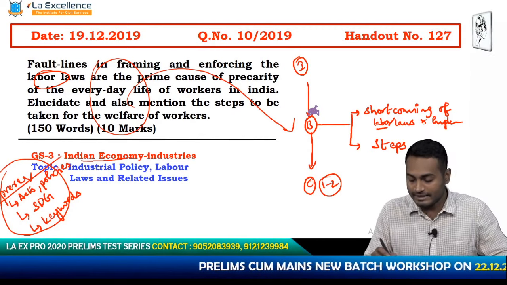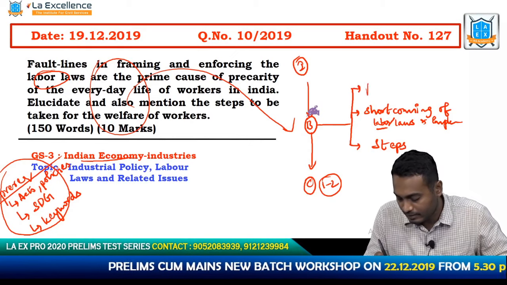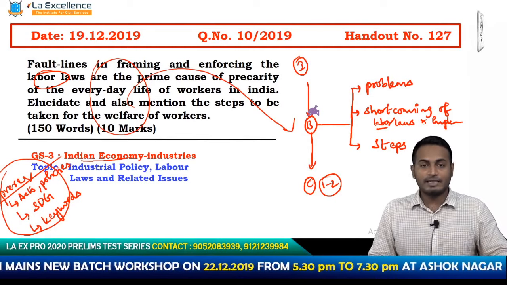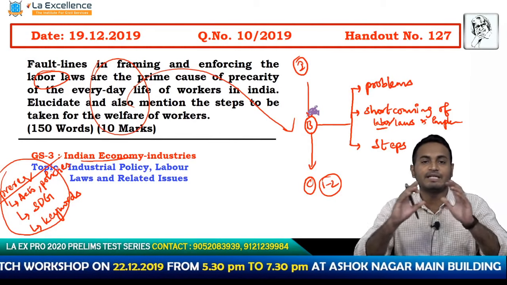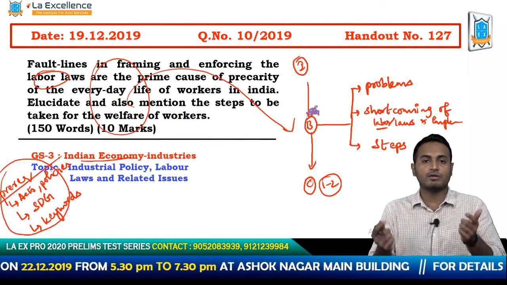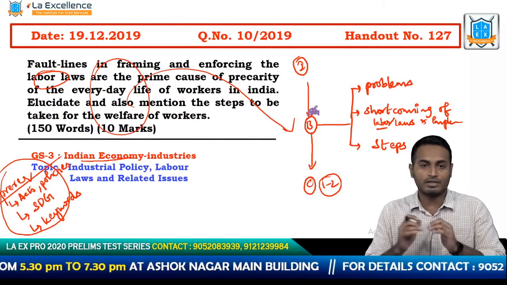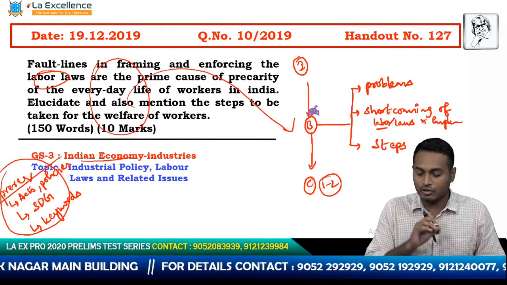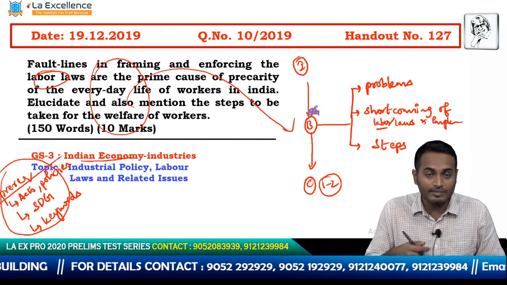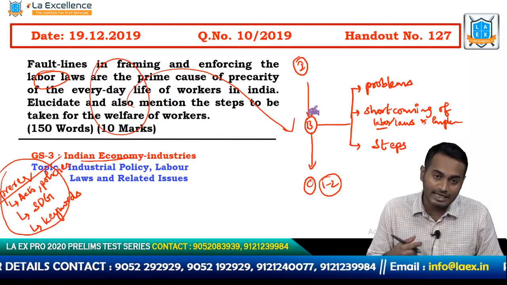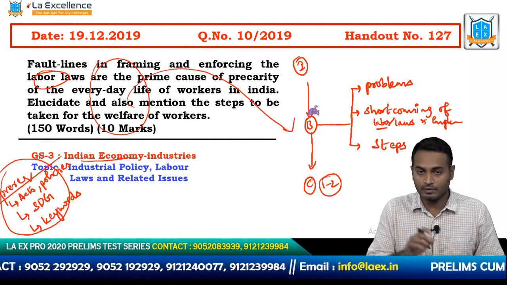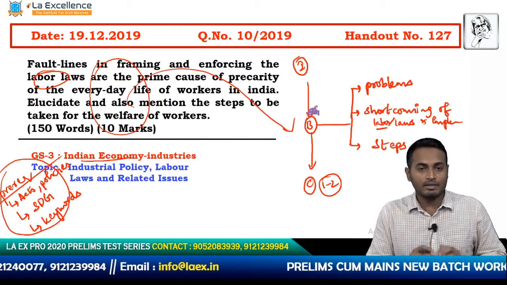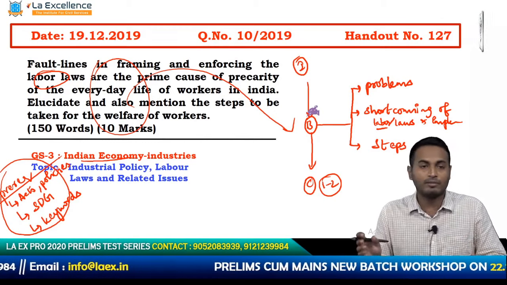How about establishing the precarity? In order to make the answer well rounded, we are basically starting by listing a basic outline of the problems which are faced by the workers in the country, and then we'll move forward to show that the causes of these problems are the shortcomings in our laws, and the shortcomings in the implementation of these laws. We are going to establish that, and then we'll move forward. We are going to tell them the steps that are required for us to improve this situation.